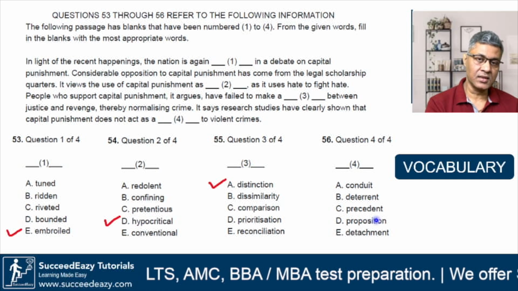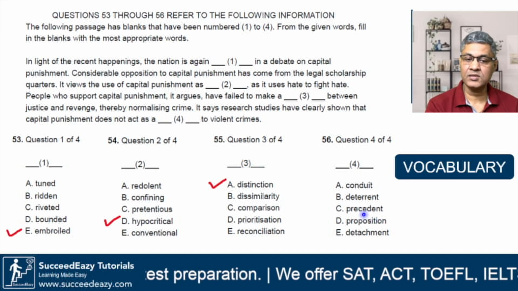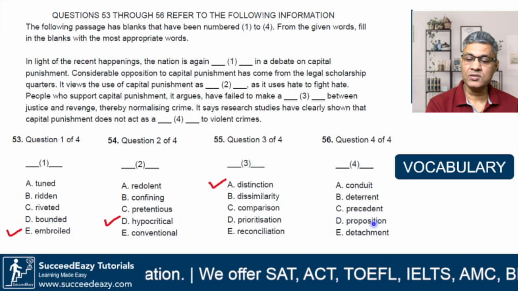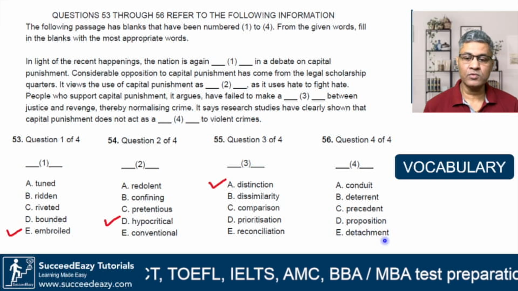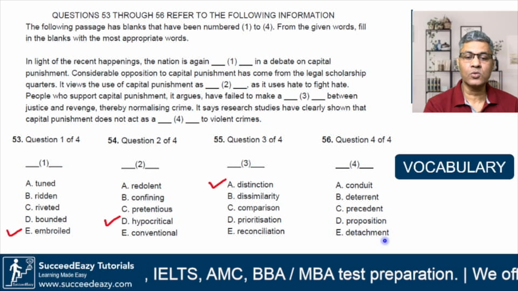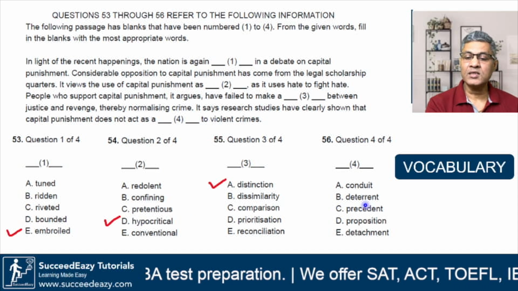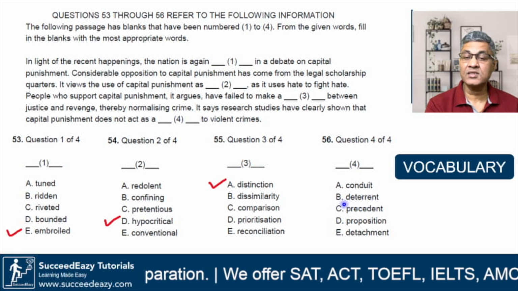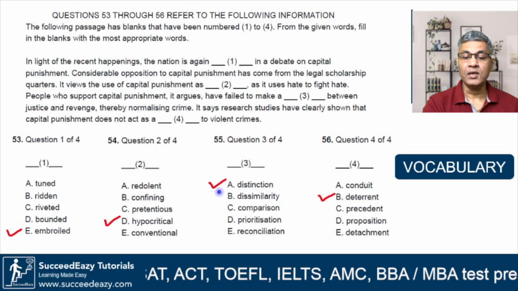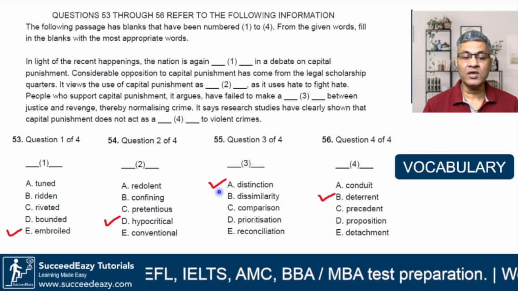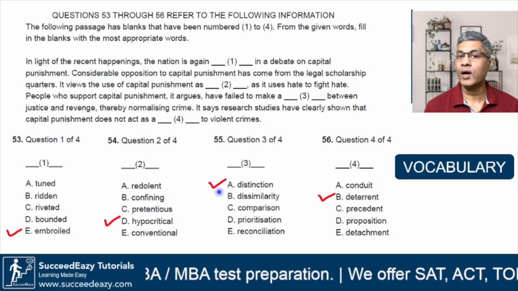Precedent. Precedent is something that has happened before. It serves as an example, so this does not make sense. Proposition. You propose something. No. Detachment. You remove something. No. These words don't fit in the meaning. The only word that fits is deterrent. So I'll go with option B. Research studies have clearly shown that capital punishment does not act as a deterrent to violent crimes.